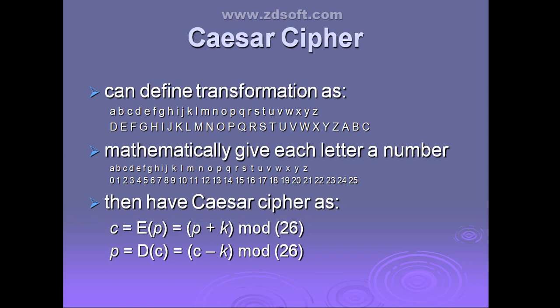Clear? Using the same thing, we can write how we are going to get the plain text from the ciphertext. That is P equal to D of C. D indicates decryption. Yes or no? Decryption algorithm, we are applying on the C, which indicates the ciphertext. Now we have got the ciphertext, on that you are applying the decryption algorithm so that you are going to get the plain text.